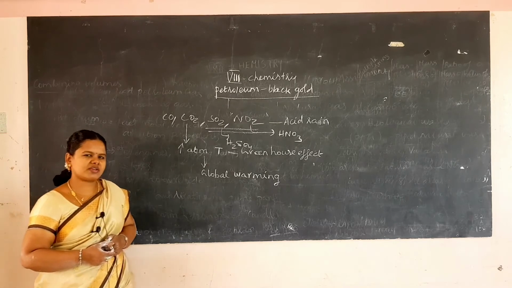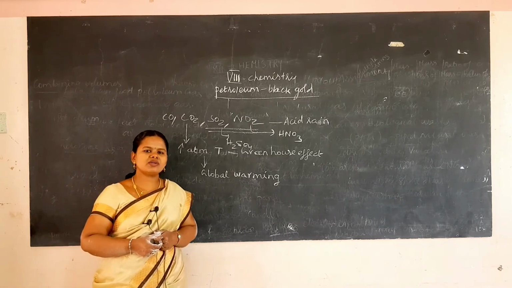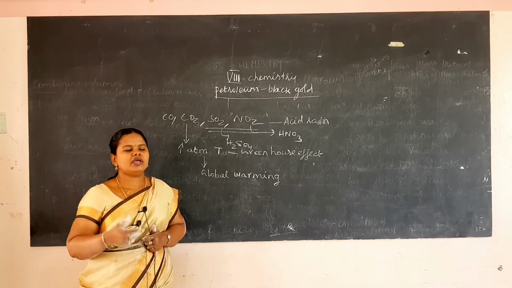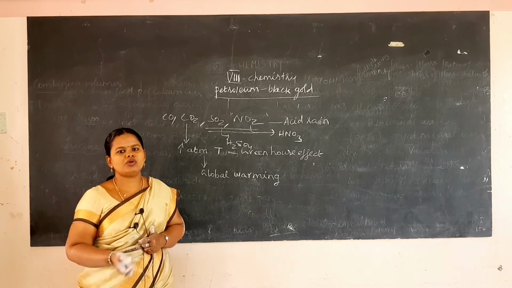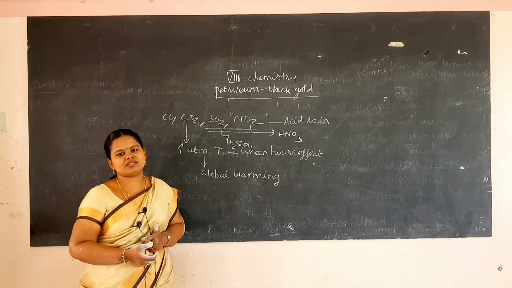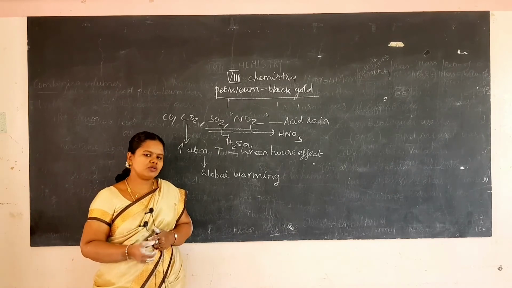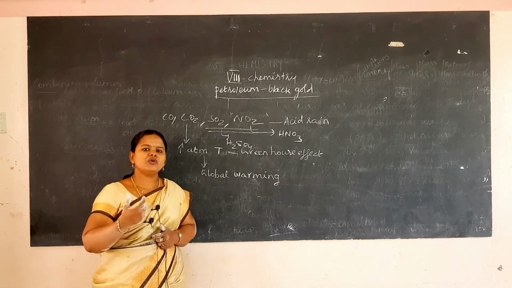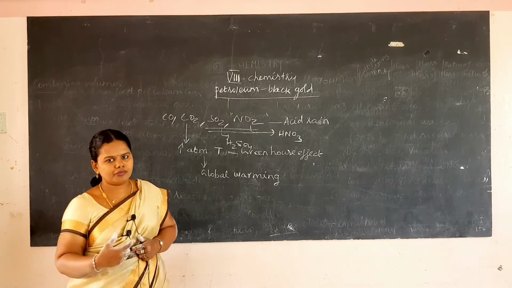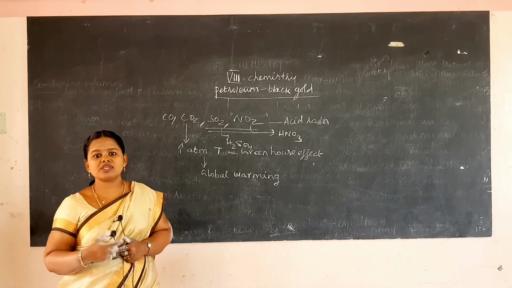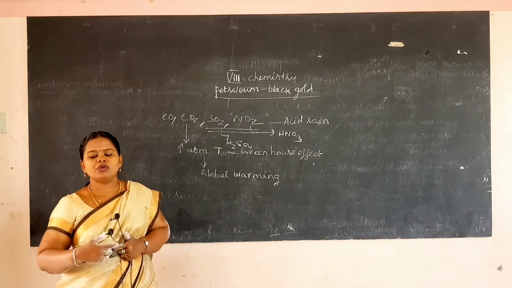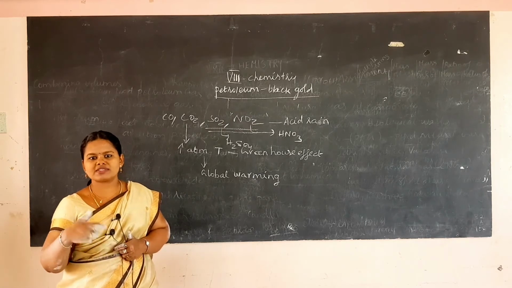So we have to avoid this effect. For that, what do we have to do? Instead of using private vehicles, instead of using your own car or scooter, you use public vehicles. You can walk, or you can use a cycle.